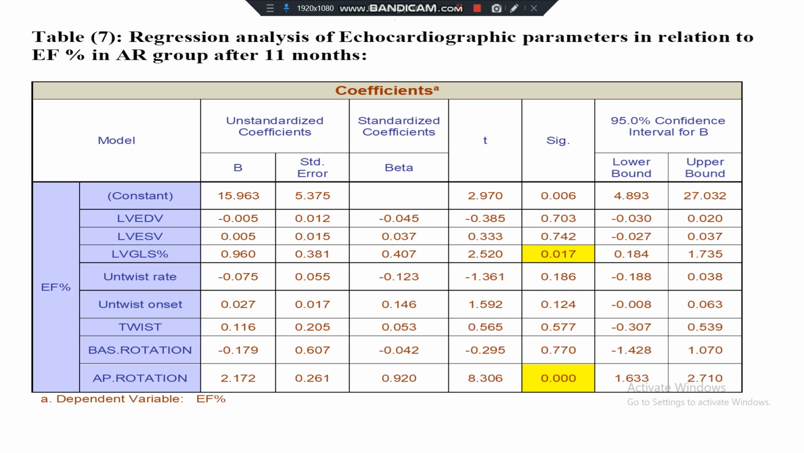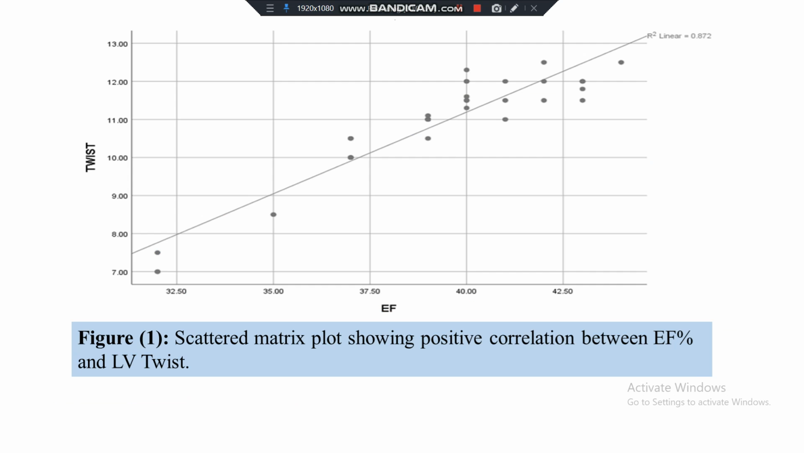Table 7 shows the regression analysis of the echocardiographic parameters in relation to the ejection fraction in the RNA group after 11 months, and as we see, left ventricular strain was a significant coefficient, and also apical rotation.